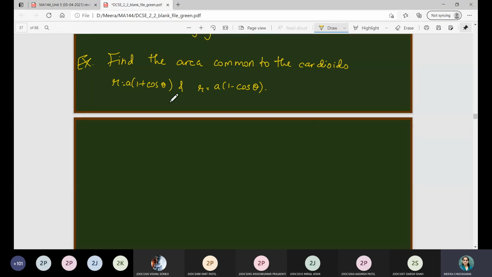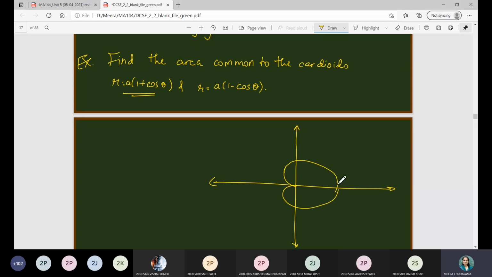What do you mean by these cardioids, and how are they going to represent the curve in the Cartesian coordinate system, right? So let us see what will be the curve of the cardioids and what will be the region between these two cardioids. First of all, the cardioid r is equal to a into 1 plus cos theta is represented by this curve, right? So this is r is equal to a(1 + cos theta).